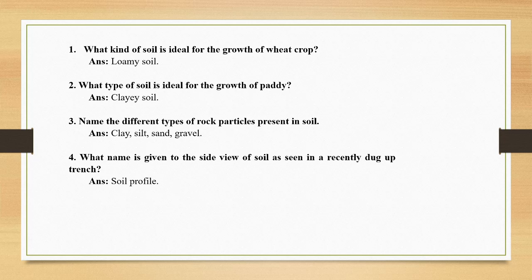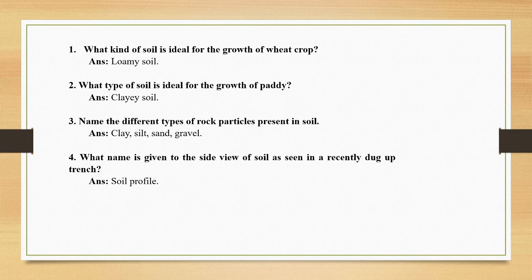Next question, what type of soil is ideal for the growth of paddy? Yes, it is clayey soil, because paddy needs a maximum amount of water, and clayey soil has the maximum water retention capability. It can hold much water. That is why paddy is very well grown in clayey soil.